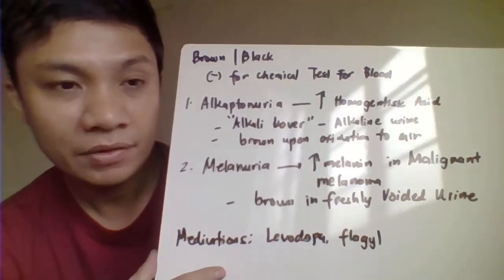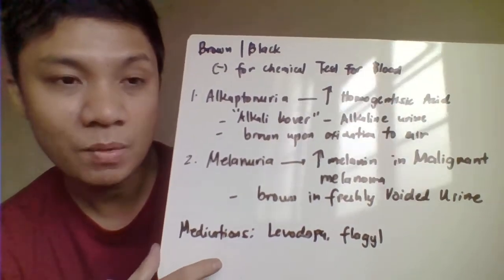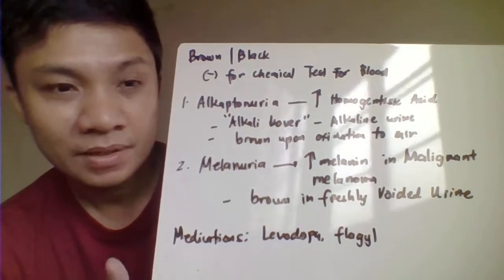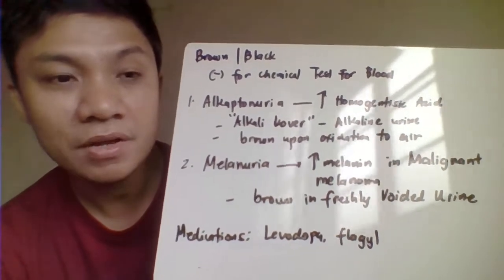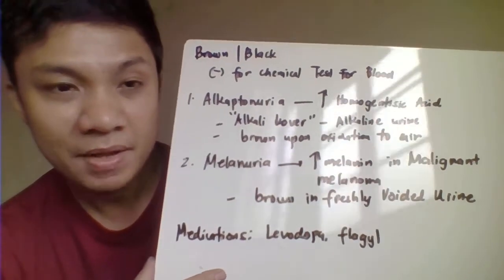Alkaptonuria means alkali lover, so this one would have darkening or turning of the urine to brown in alkaline pH.